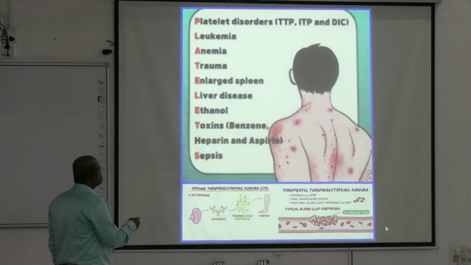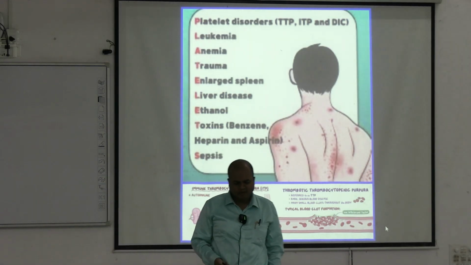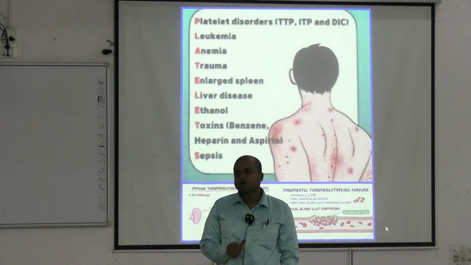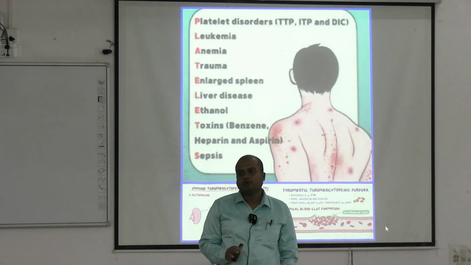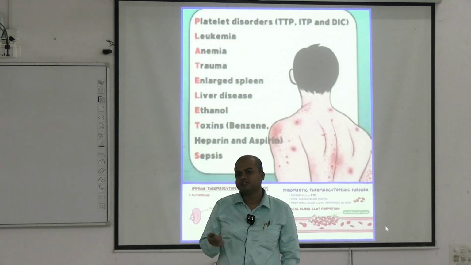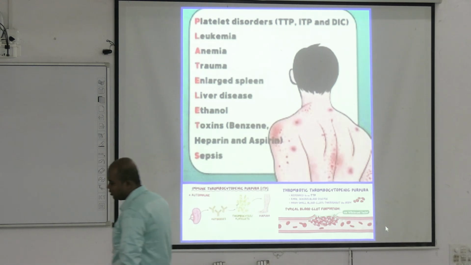There are other toxins like benzene. Sepsis means very traumatizing or very severe infections leading to sepsis; they decrease. All these things lead to a decrease in platelet counts. In viral infections,